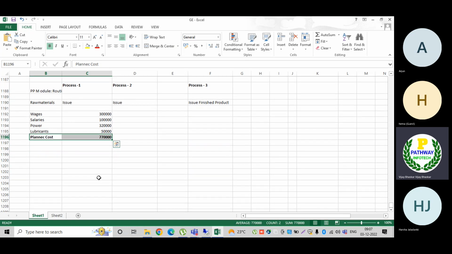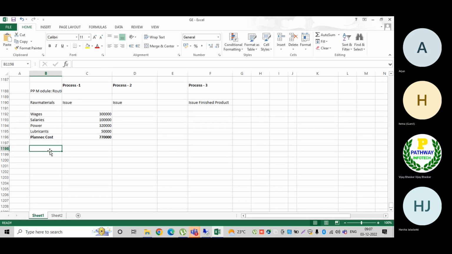Then the next one is planned hours available. Planned means, to produce this product completely, how many hours will be required? Now, how are we going to estimate the planned hours available?